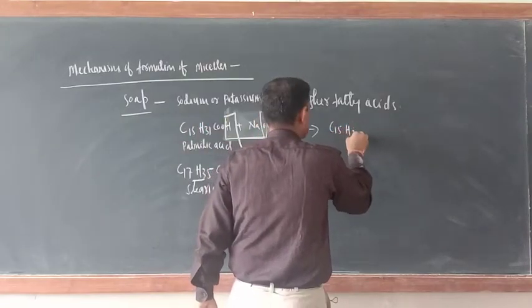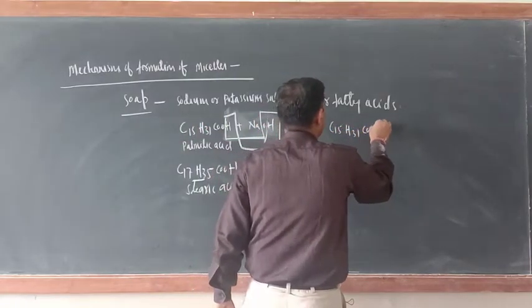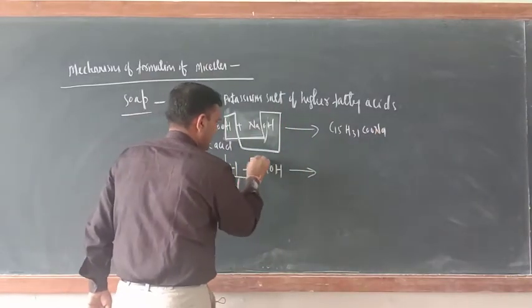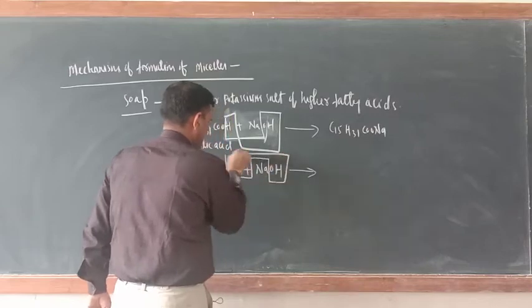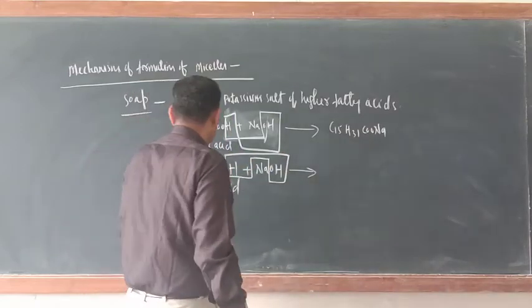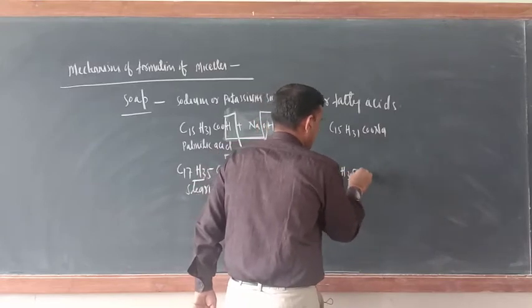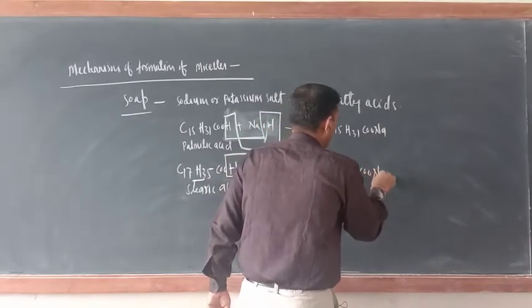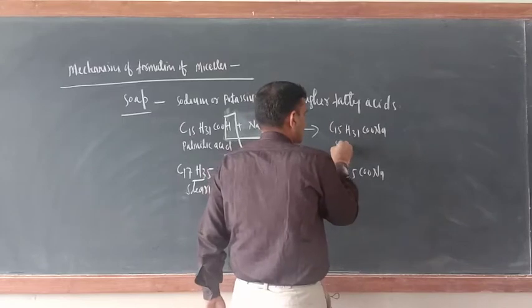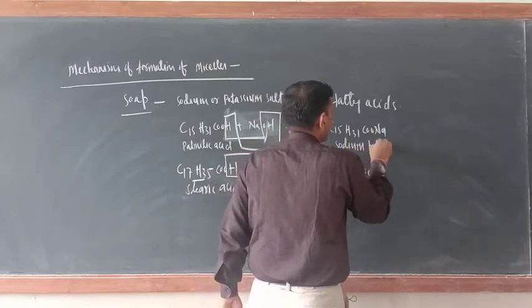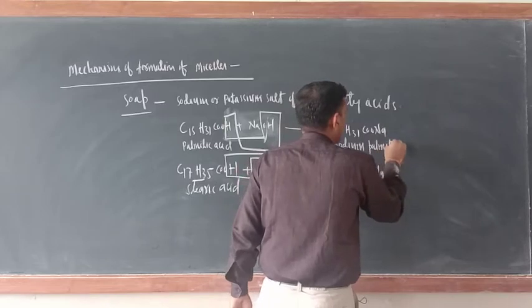C15H31COONa. In the same way here also, the H of this one and OH of this one will come out. So what is left now? C17H35COONa. What is the name of this one? Sodium palmitate. Now they become salts.